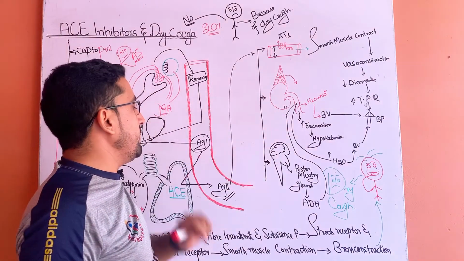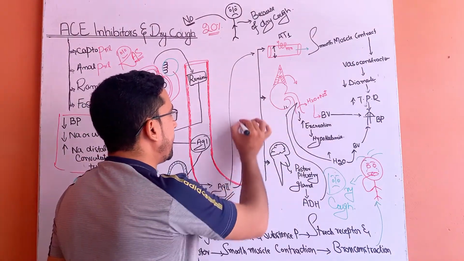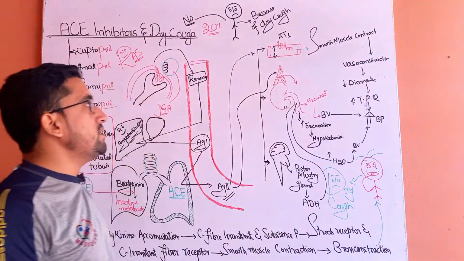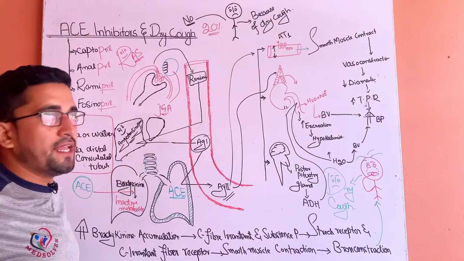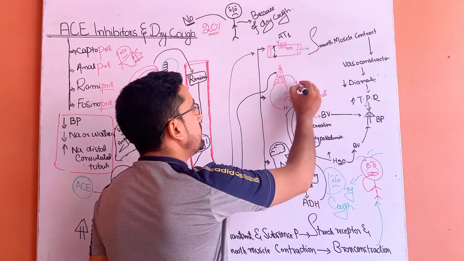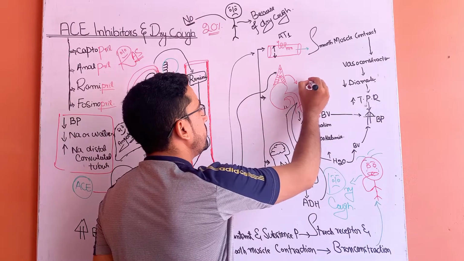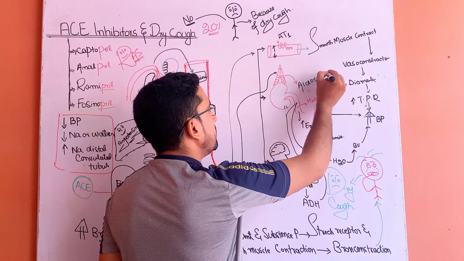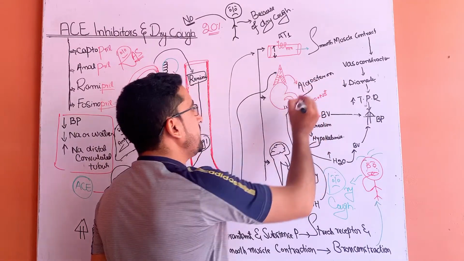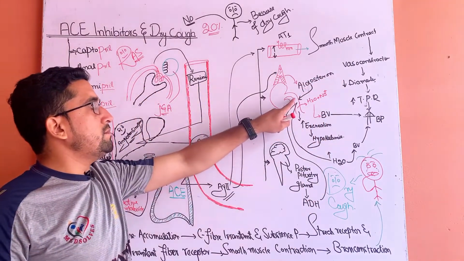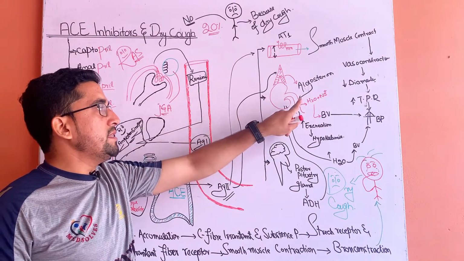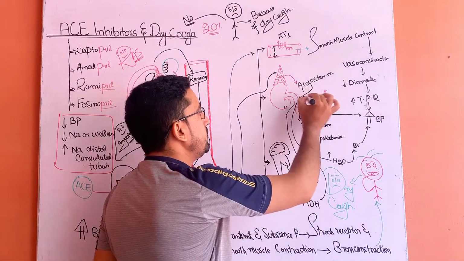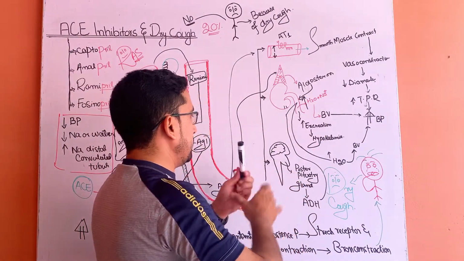Along with the blood vessel, angiotensin 2, by acting on the angiotensin 1 receptor that is present on the cortex of the adrenal gland, produces a hormone known as aldosterone. Aldosterone, by acting on the tubules of the kidney, causes reabsorption of water and sodium into the blood vessel.